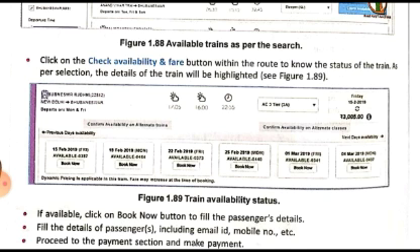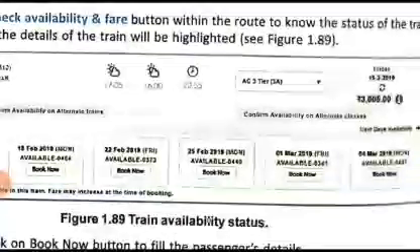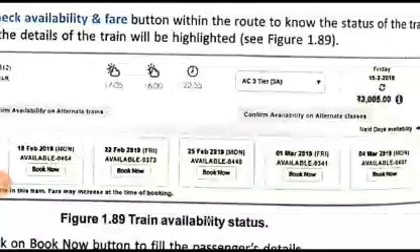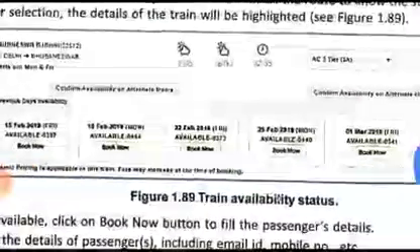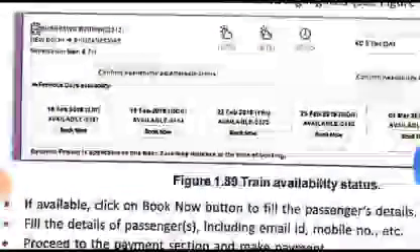So it depends on the type of seat you want, which you choose from the drop down list at the top. Here they have chosen AC3 tier, you can see here. So for AC3 tier the availability chart is given, the availability options are given, not for the day which you have chosen.